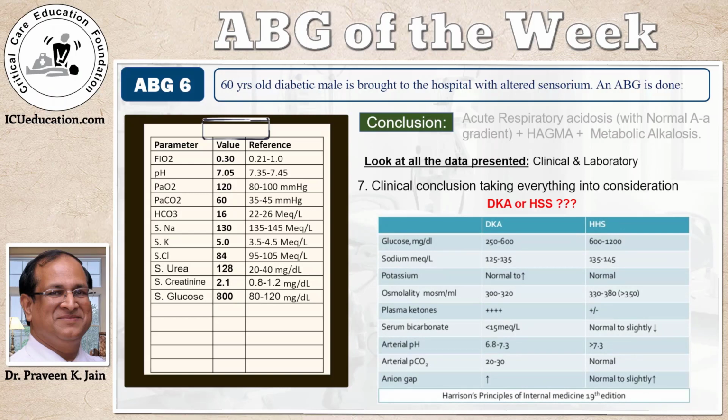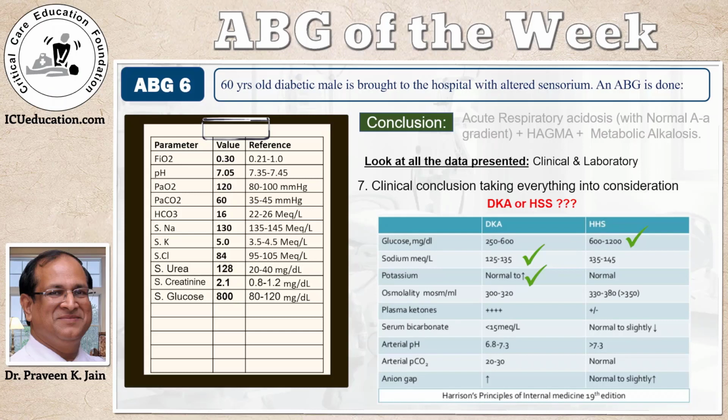This is a table taken from Harrison's Principles of Internal Medicine, 19th edition, which tells us the differences between diabetic ketoacidosis and hyperosmolar hyperglycemic syndrome. So let's see where we fall. Glucose is 250 to 600 in DKA, more in HHS. In our case, it's 800. It fits here. Serum sodium is 130, though corrected is 145; we take what is actually there and not the corrected value. So it is 135. Serum potassium can be normal or increased, so it goes here.